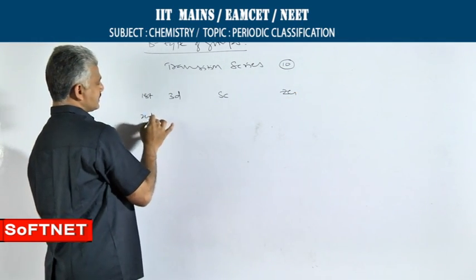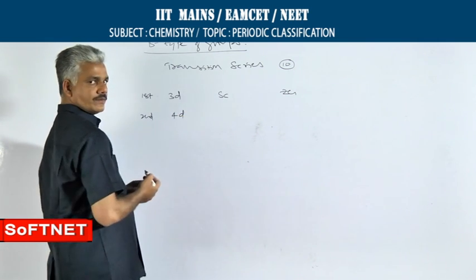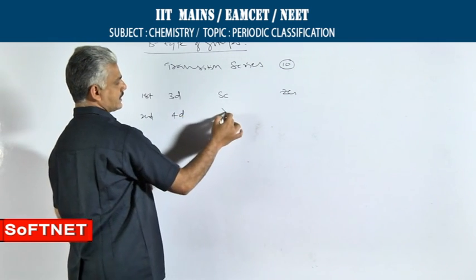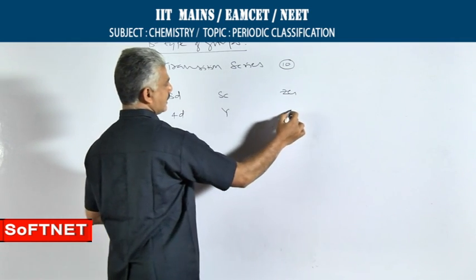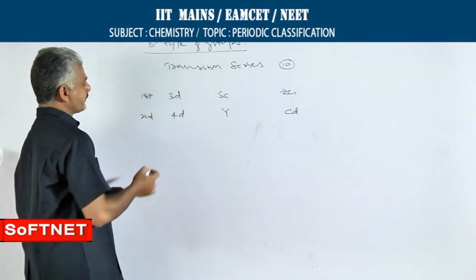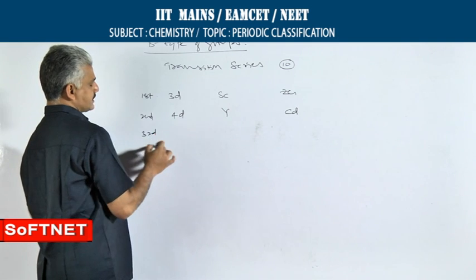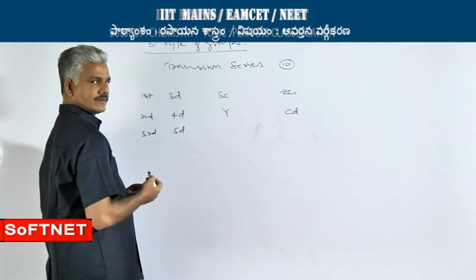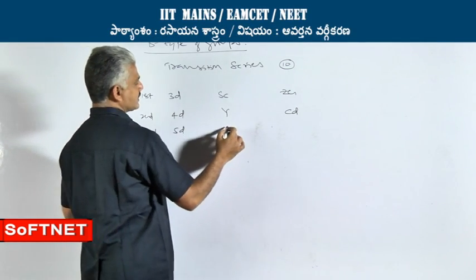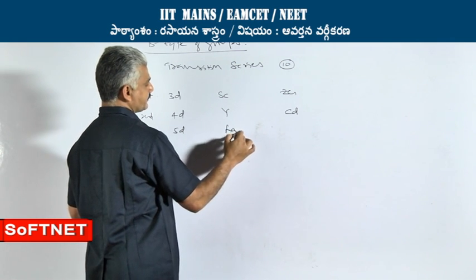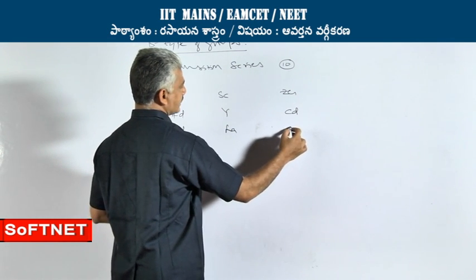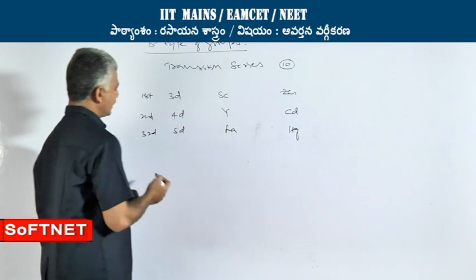The second transition series, which is also called the 4d series, begins with yttrium and ends with cadmium. The third transition series, which is also called the 5d series, begins with lanthanum and ends with mercury.